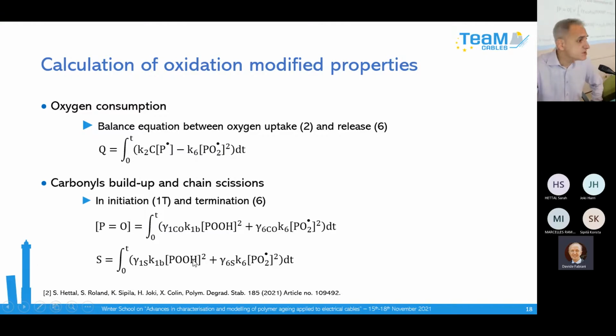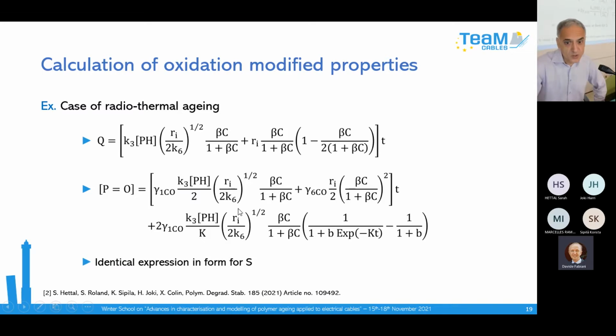And you can also calculate the chain scissions, which are responsible for the change in the mechanical properties of the insulation. I consider only the mechanical properties this morning for my presentation, because Simone will be focused on the dielectric properties. So I present here the different solutions we can obtain for the oxygen consumption in the case of the radiothermal ageing, so we consider polymer radiolysis and thermal initiation.